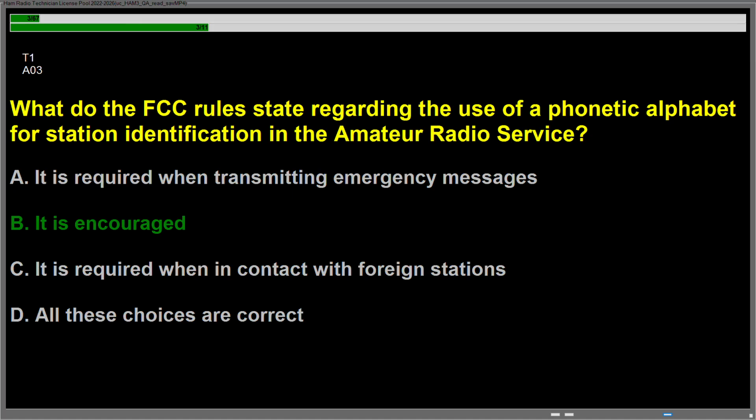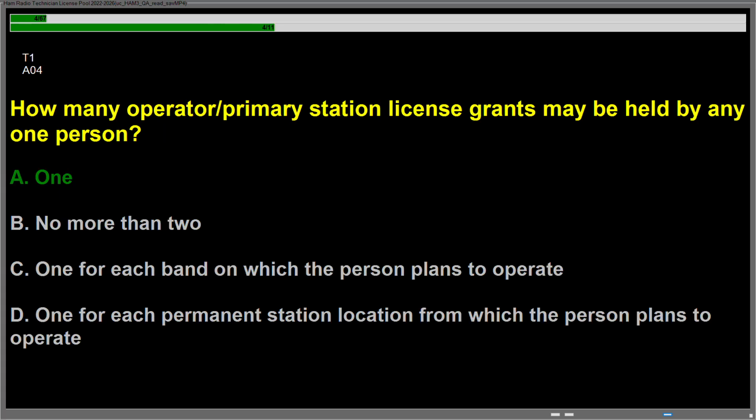Question Alpha 03, what do the FCC rules state regarding the use of a phonetic alphabet for station identification in the amateur radio service? Answer is B. It is encouraged. Question Alpha 04, how many operator/primary station license grants may be held by any one person? Answer is A. 1.